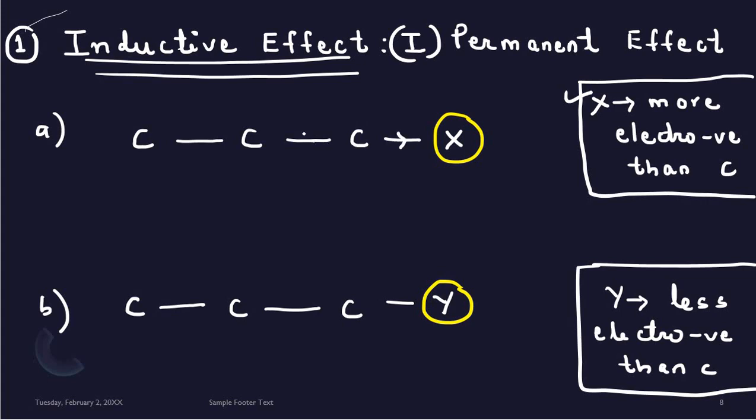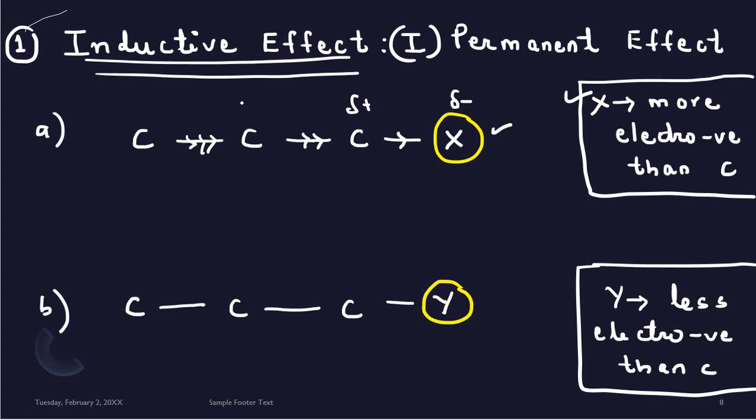You can see it pulls electrons towards itself due to the greater electronegativity, and thus there will be formation of a partial negative charge. Why are we saying a partial negative charge? Because the electrons are not completely pulled. It will just pull electrons from the carbon chain towards itself. So as it develops a partial negative charge, this carbon will develop a partial positive charge because its electrons are getting more shifted towards the electronegative atom.